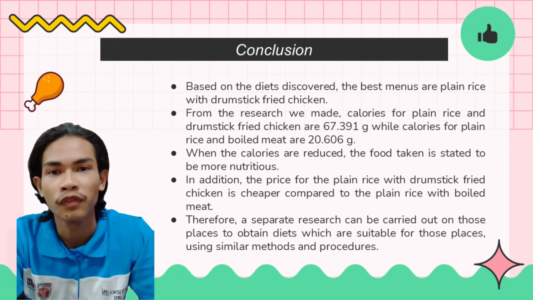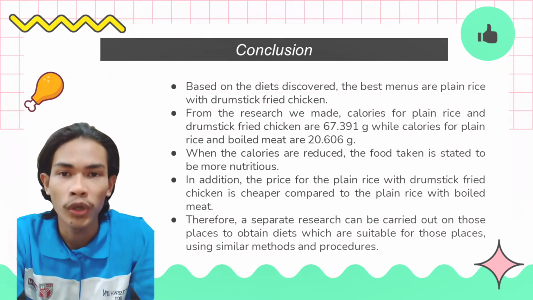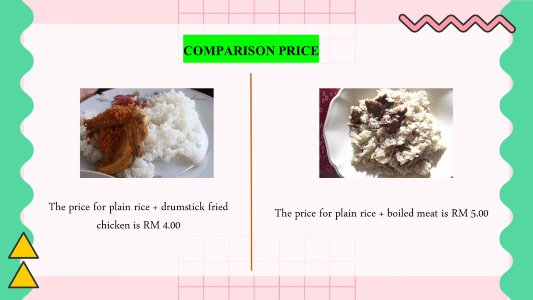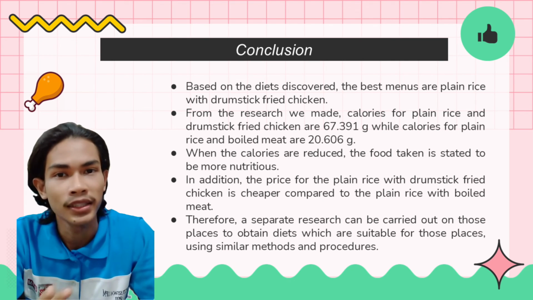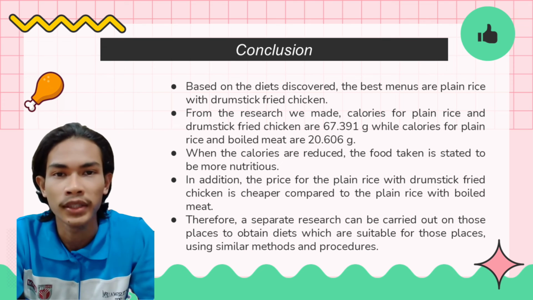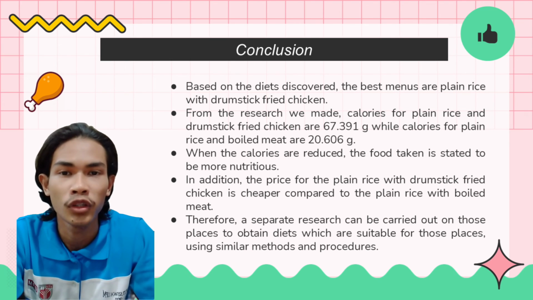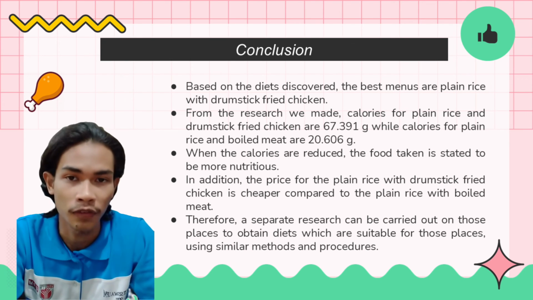In addition, the price for plain rice with drumstick fried chicken is cheaper compared to plain rice with boiled meat. The parents had to face the reality, as all of us live in challenging days, but they still choose to give the best and most nutritious meal even though the meal is expensive.